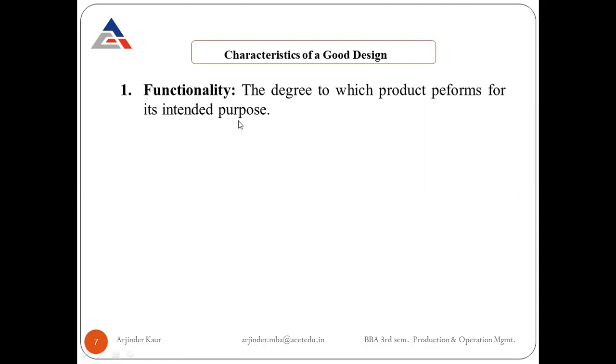The product must function properly for the intended purpose. It is one feature of a good product design that any product that we are using should satisfy the function for which it has been designed. That is the functionality part of any product design.